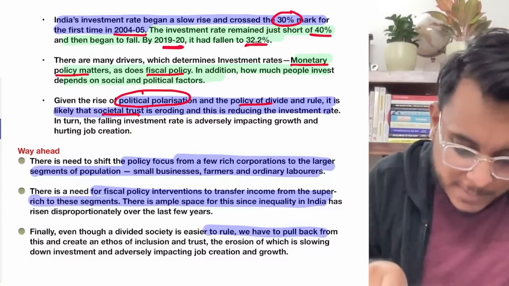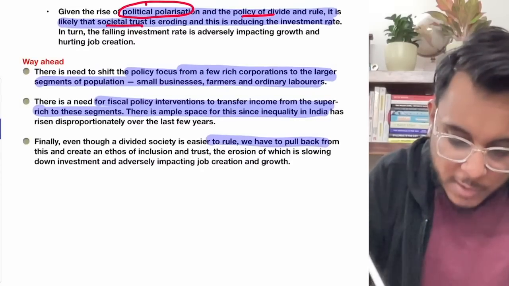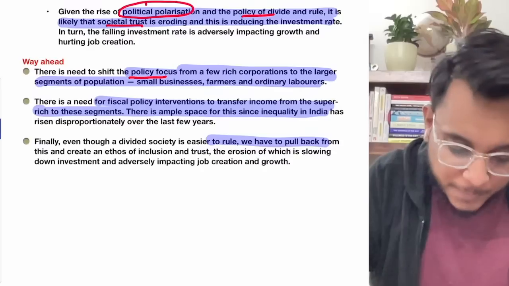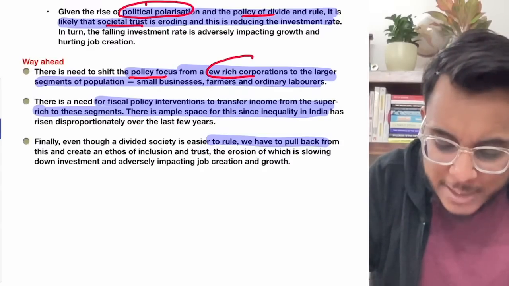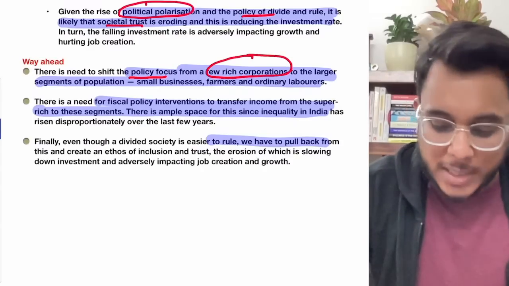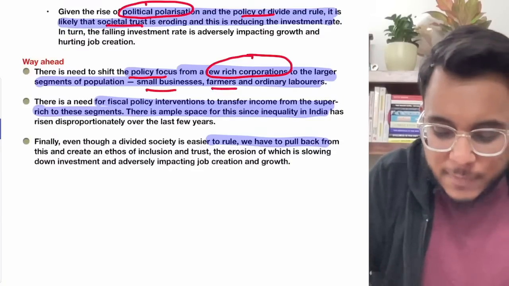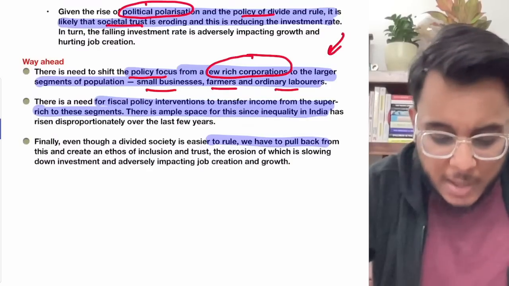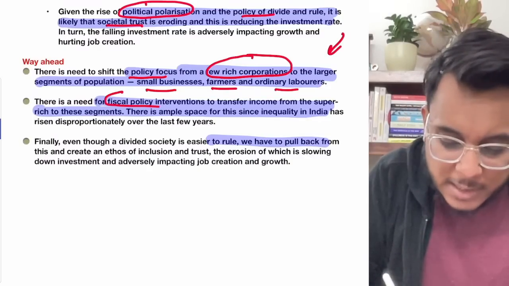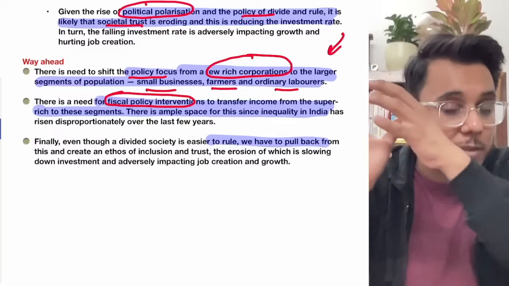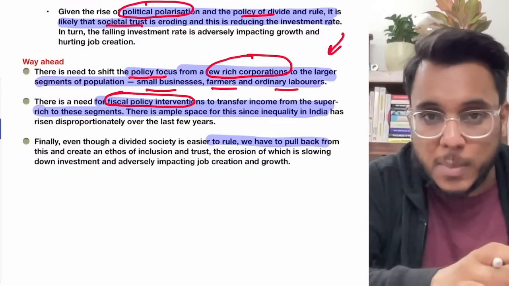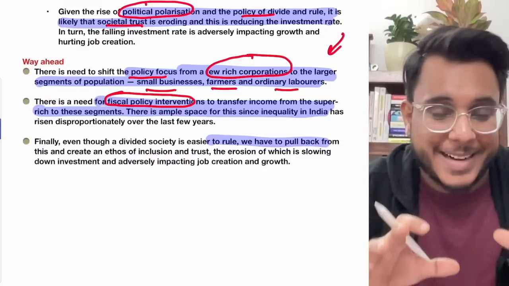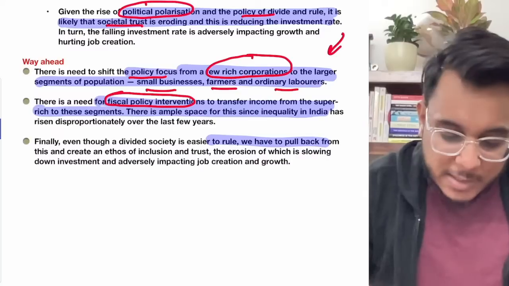Then the next thing we need to focus on is the policy aspect. We need to make sure that importance is not given only to the growth of rich corporations, but along with that the growth of small businesses, farmers, ordinary laborers, the informal sector and the unorganized sector also comes. Then after that there is a need for fiscal policy intervention. We need to transfer money from the super rich to the poor people. We need to use taxation in such a way that inequality is addressed and poor people get the fiscal stimulus.